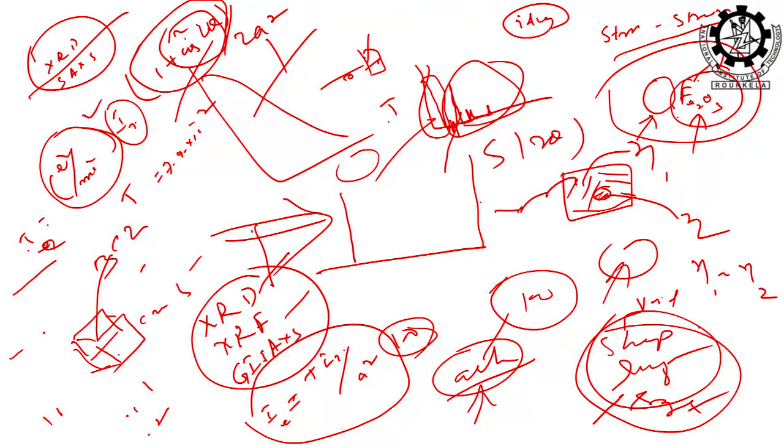So, for example, if here is a phase, here is another phase, let it be eta 1 and this is eta 2, then what happens? You can tell this is an ideal system. From one phase to another phase there may be a sudden jump of electron density, a transition. If this happens, you can tell it is an ideal two phase system.